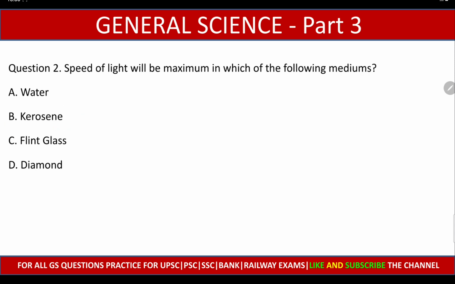Speed of light will be maximum in which of the following mediums? Water, kerosene, flint glass, diamond. And the correct answer is option A, water.